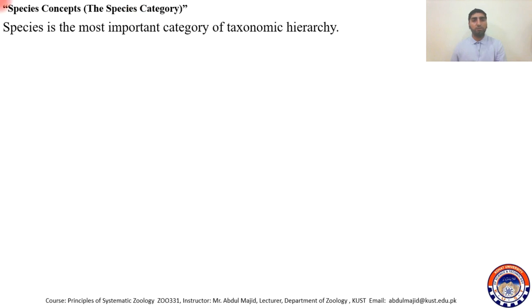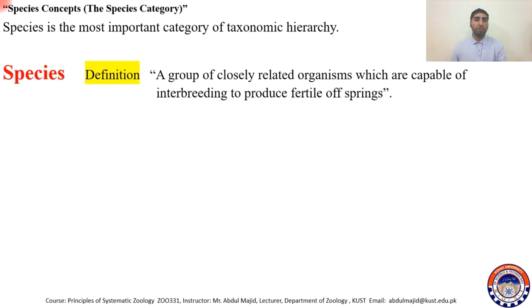Species is the most important category of taxonomic hierarchy. As we discussed in the previous lectures, in taxonomic hierarchy, the basic category is species category. That's why it's very important, because we actually start from species.